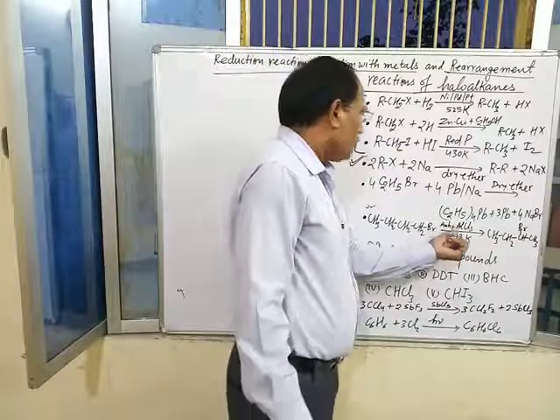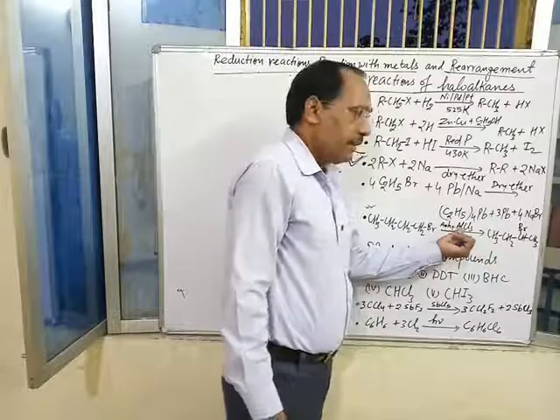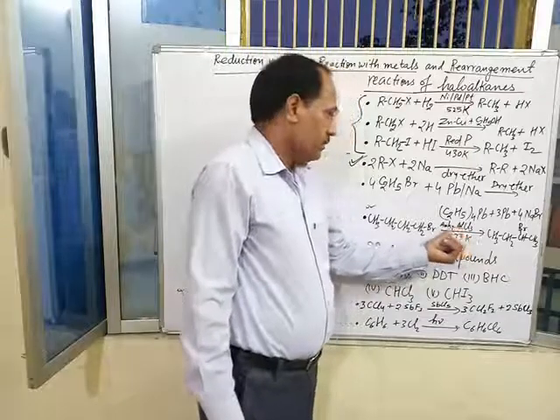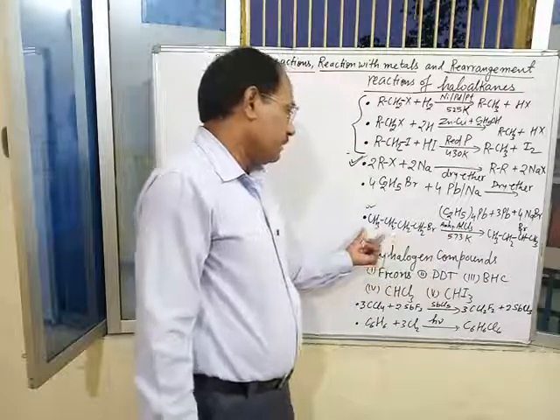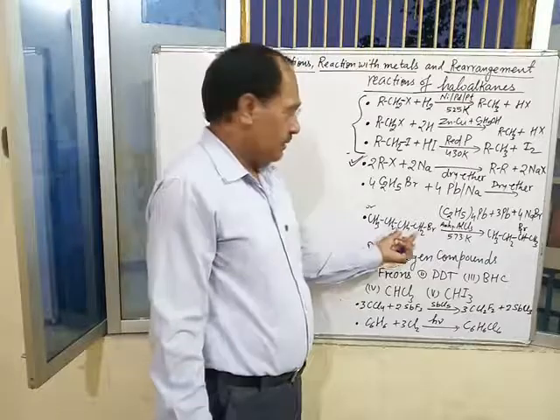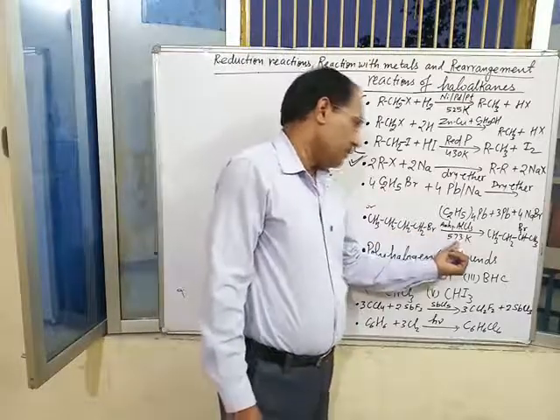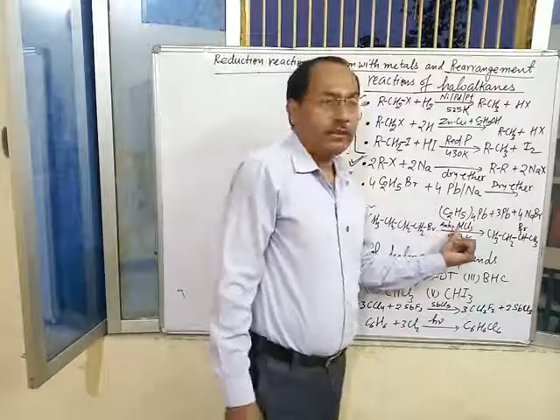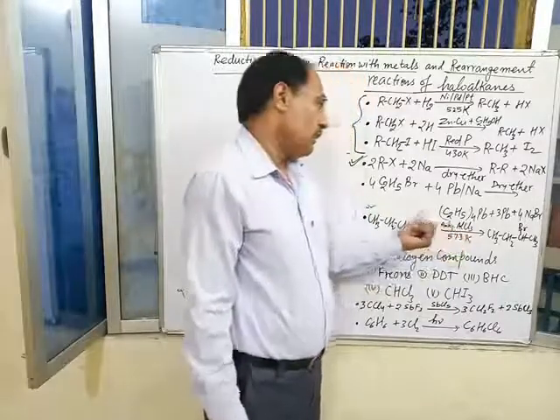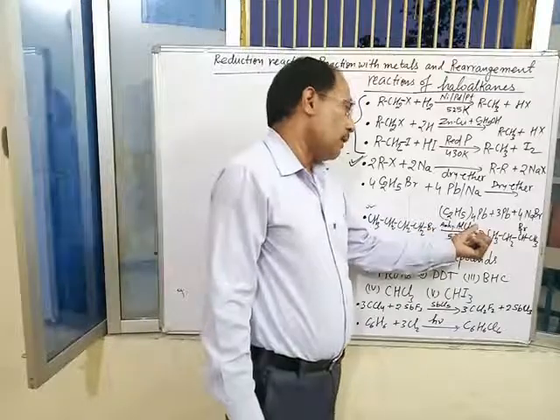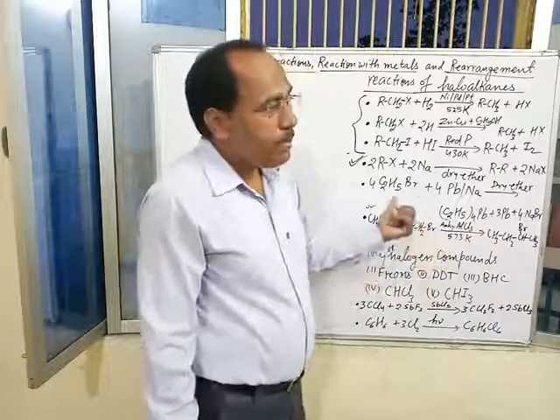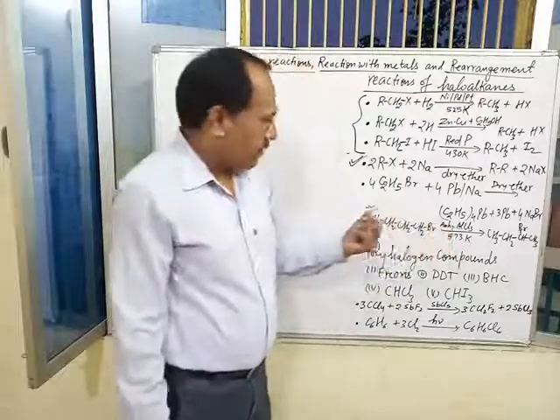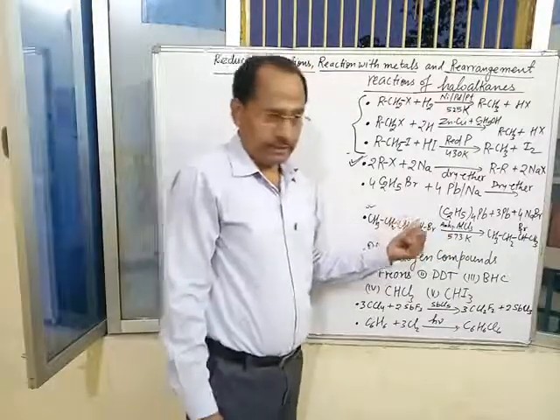If we take anhydrous aluminum halide, then low temperature will be required. Either isomerization or rearrangement of alkyl halide occurs at higher temperature or at low temperature in the presence of anhydrous aluminum chloride. Anhydrous aluminum chloride at low temperature acts as an isomerizing agent or agent used in rearrangement reactions.